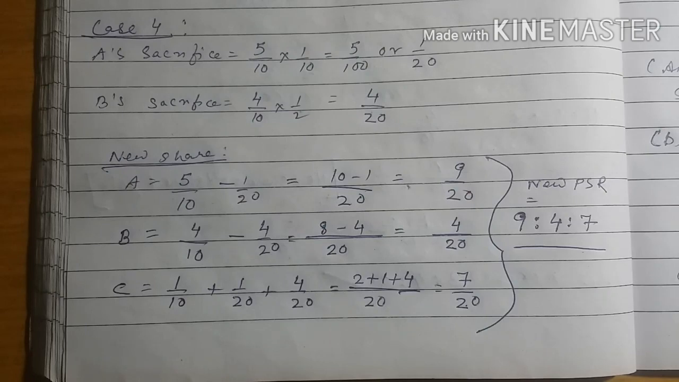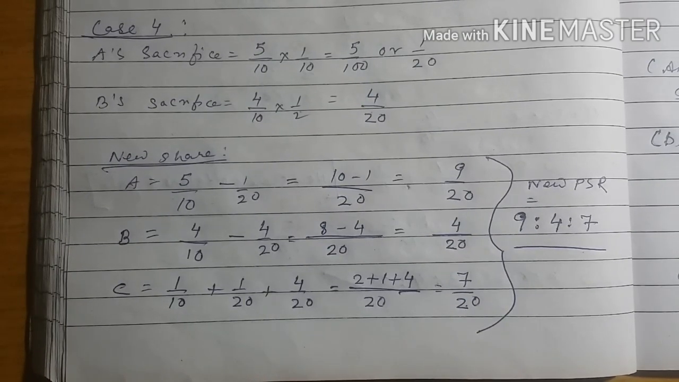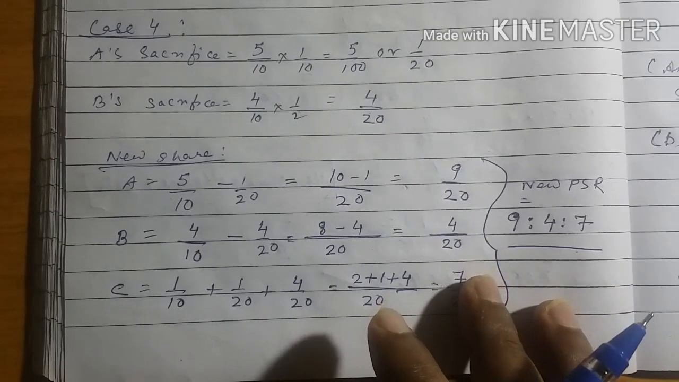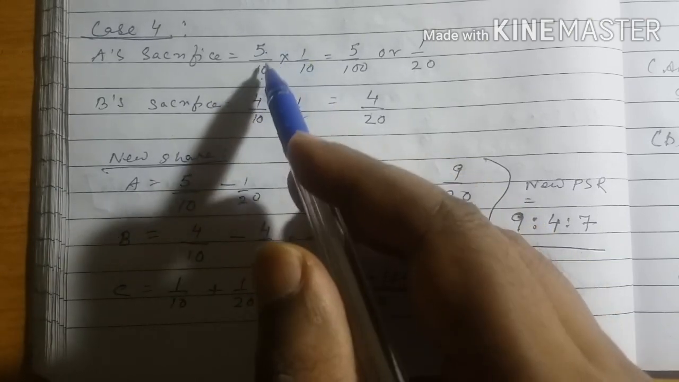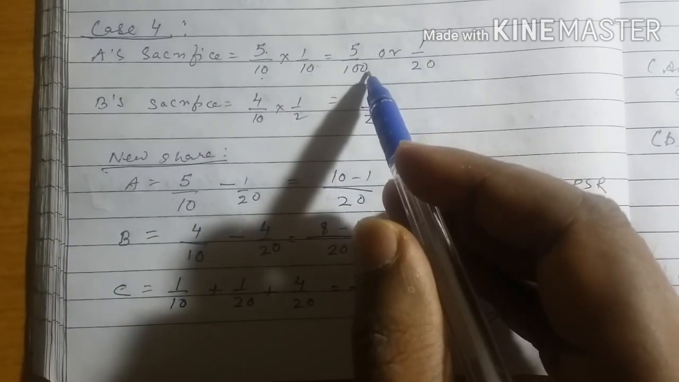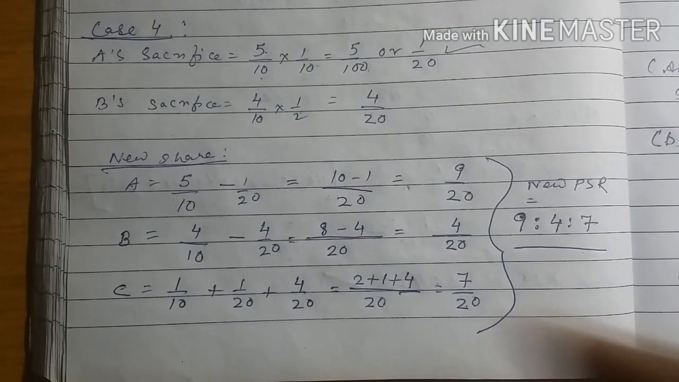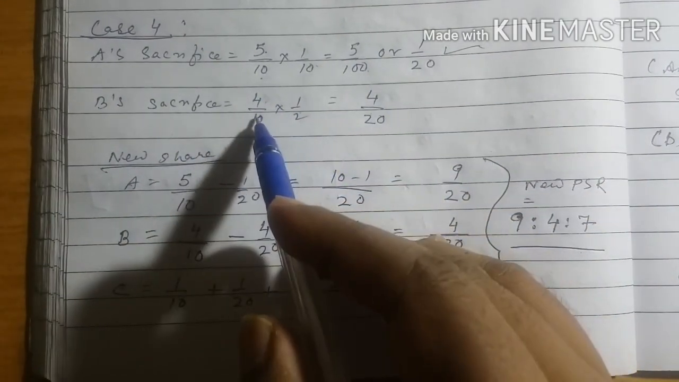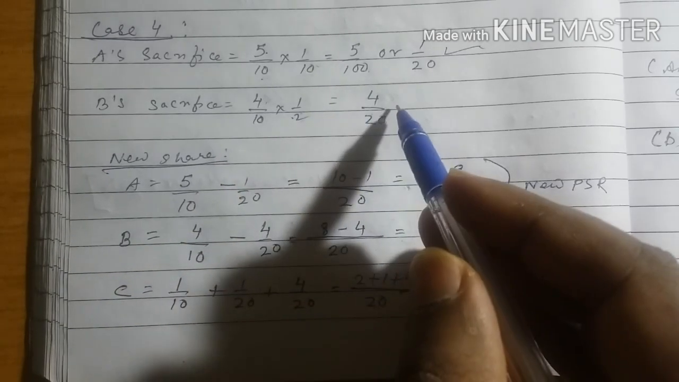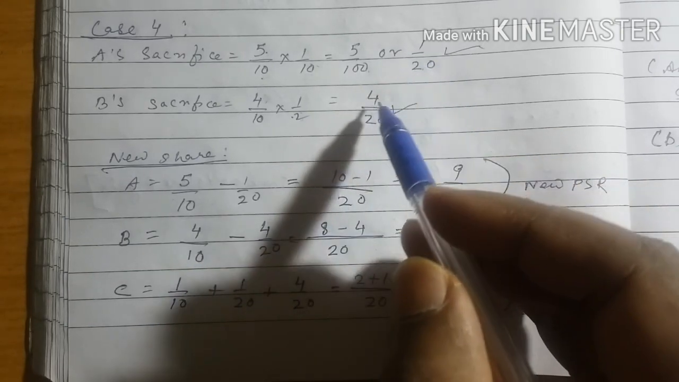Case 4, as per new agreement, C acquires 1 by 10th share of A and half share of B. So A's sacrifice is 1 by 10th of his share. Since A's share is 5 by 10, his sacrifice is 5 by 10 into 1 by 10. That is 5 by 100 or 1 by 20. This is the sacrifice of A. Now what is B's sacrifice? B's share is 4 by 10. He is sacrificing half of his share. So 4 by 10 into half. B is sacrificing 4 by 20. That means C is getting this plus this.